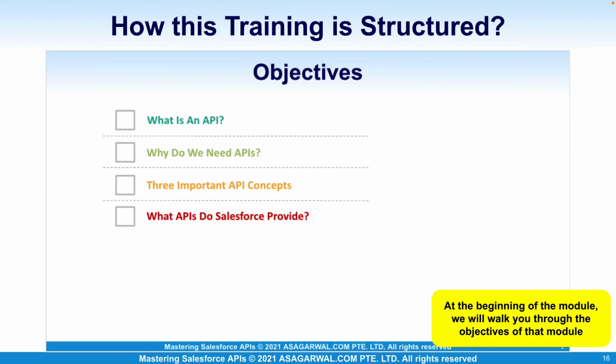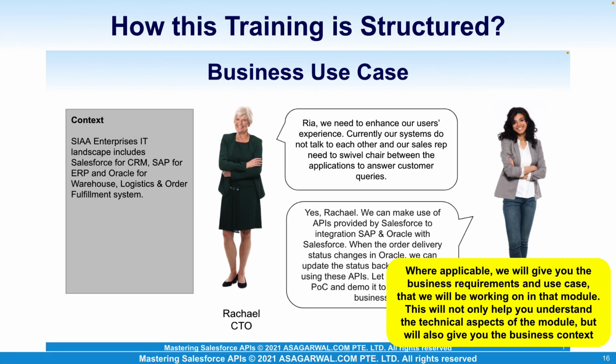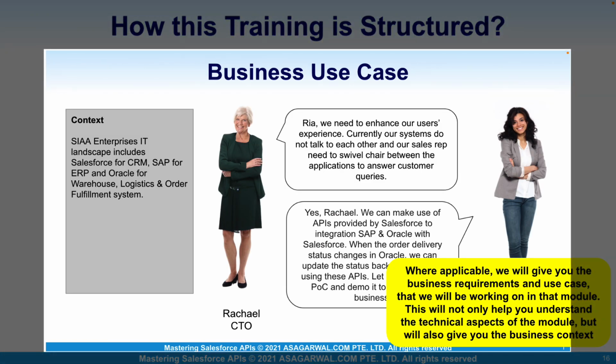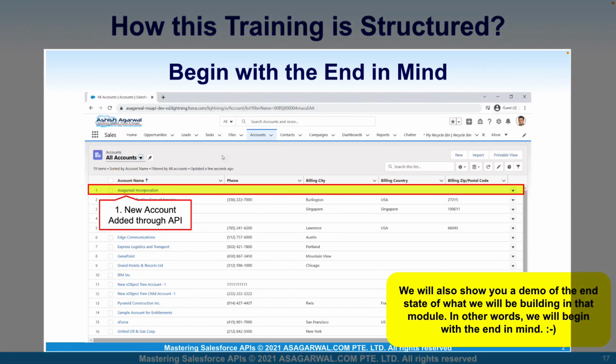Next, we will take a look at how this training is structured. At the beginning of each module we'll walk you through the objectives of that module. Then, where applicable, we'll give you a business requirement and a use case that we'll be working on. This will not only help you understand the technical aspects of that topic but will also give you the business context. We will also show you a sample of the end state of what we'll be building. So in other words, we'll begin with the end in mind.